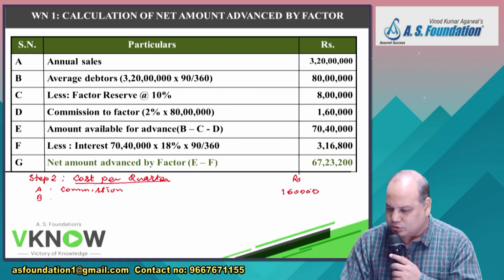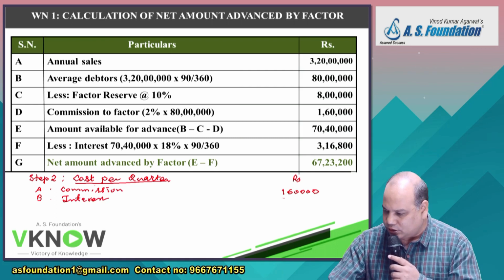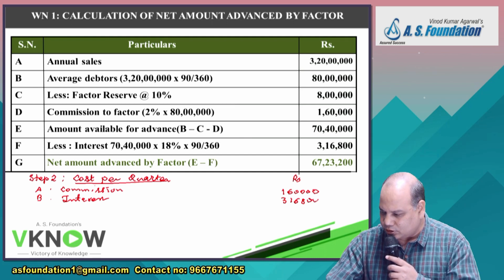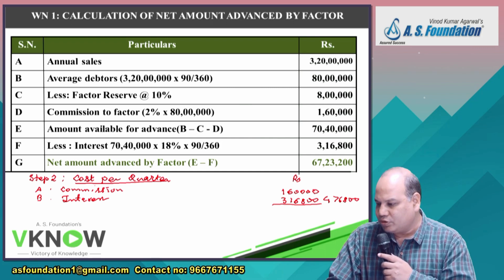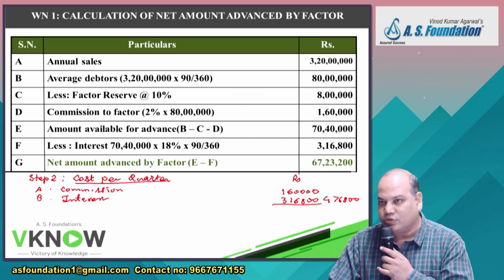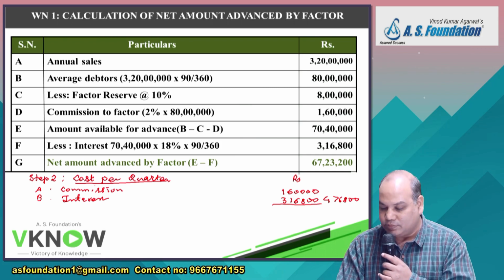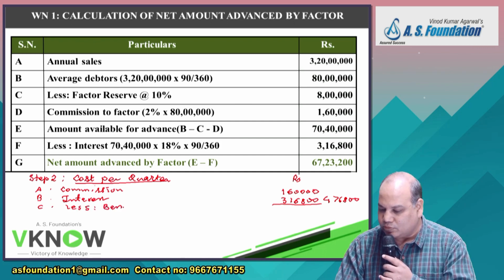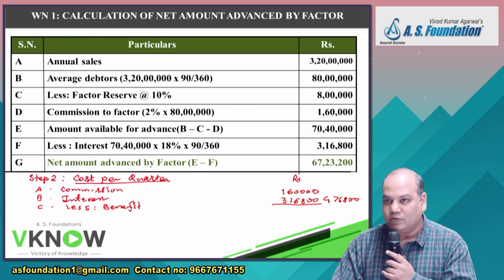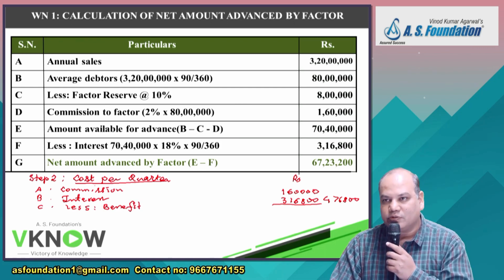1,60,000. Cost number B, interest, 3,16,800. So total cost is 4,76,800. So if you appoint a factor, you have to pay him 4,76,800 in a quarter. But point number C, less benefit. When you are using the word effective, it means if there is any side benefit, that also will be considered.